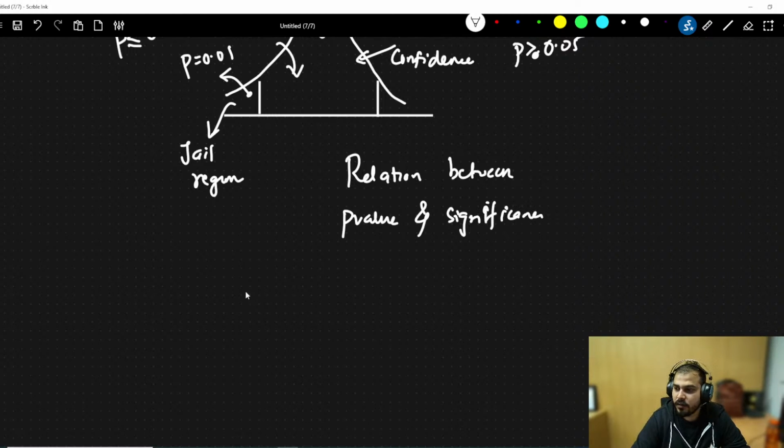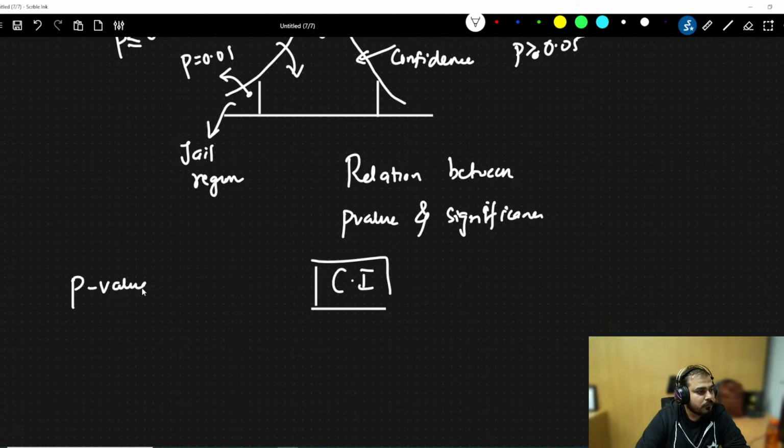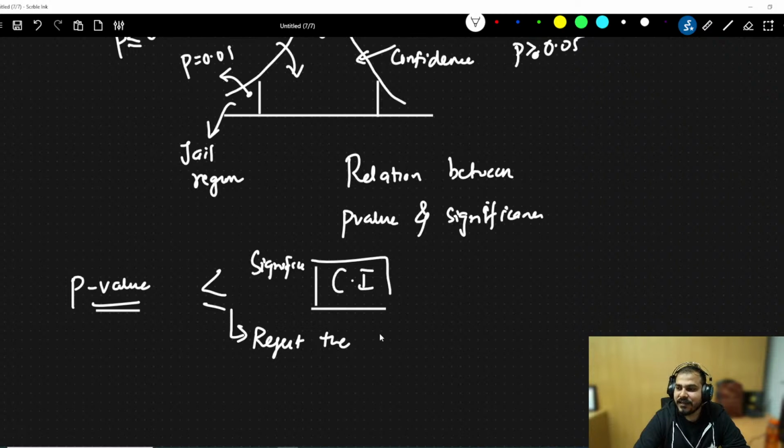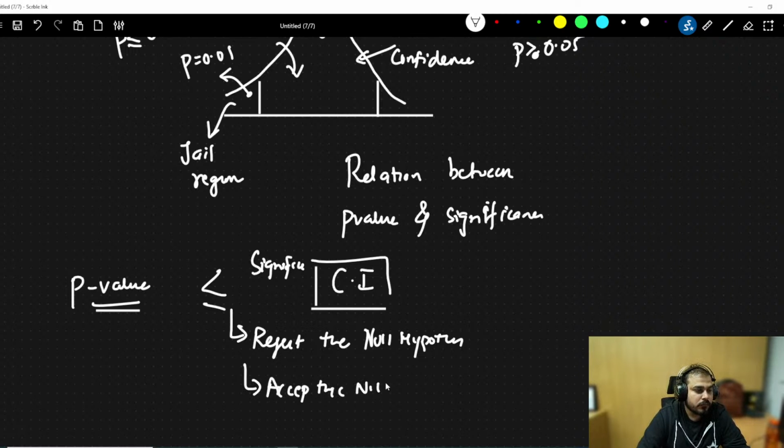Significance value specifies your confidence interval. Okay, p value is from the test result. If this is less than or equal to the significance value, here you specifically reject the null hypothesis, because it is just saying that there is less than 5% probability. So we reject the null hypothesis, and in the other case, when the p value is greater than alpha, we accept the null hypothesis.